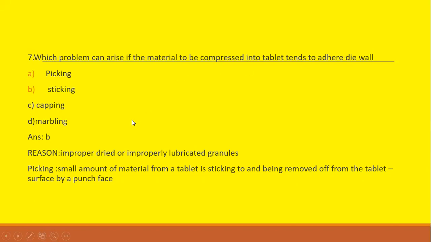When a small amount of material from the tablet is sticking to and removed from the tablet surface by a punch face, it is known as picking. If it adheres to the die wall, it is known as sticking.